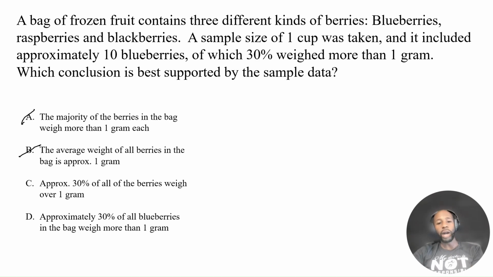C, approximately 30% of all the berries weigh over 1 gram. We don't know. We know that 30% of the blueberries in that cup weigh more than 1 gram. So we can't conclude that either, which leaves D.